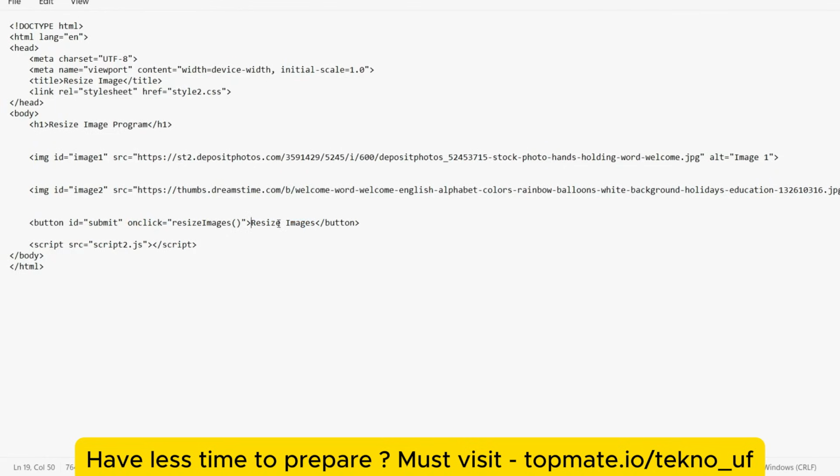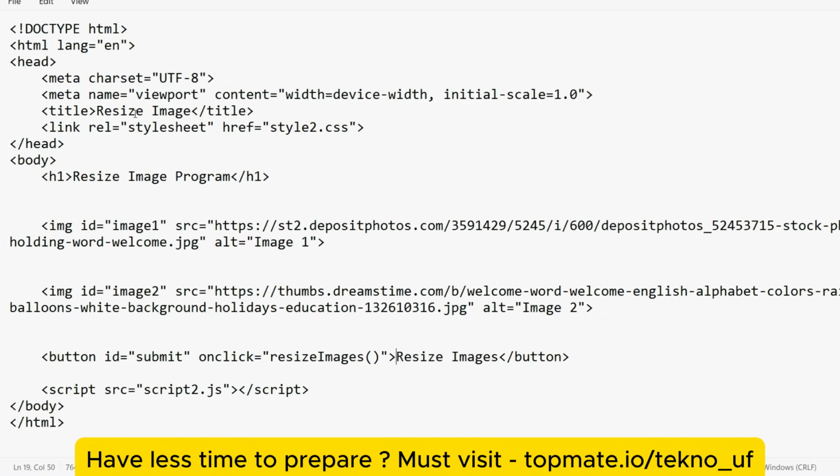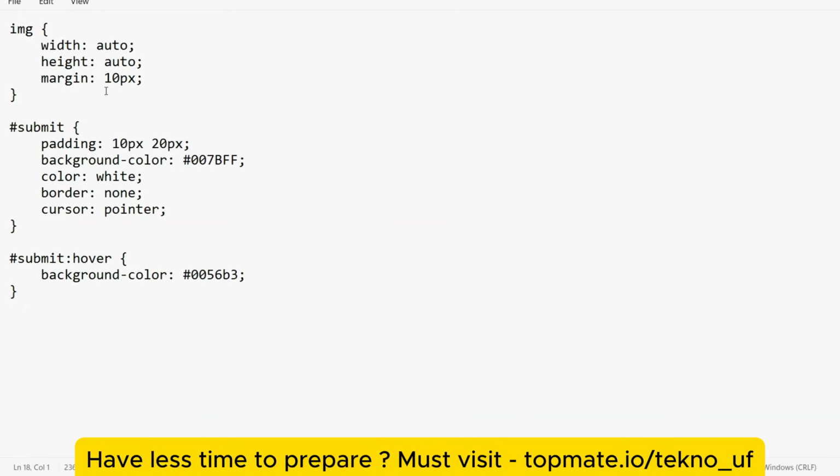As you can see, the CSS page is linked here, and the JavaScript page is also included at the end. Let me go to the CSS page. This was pre-written.